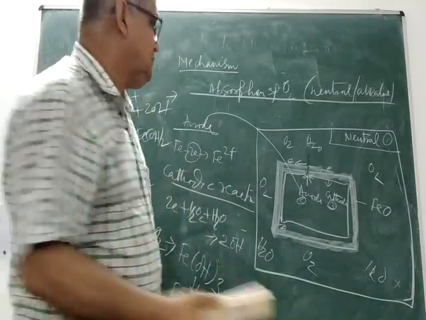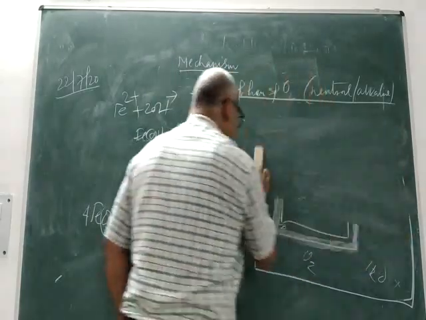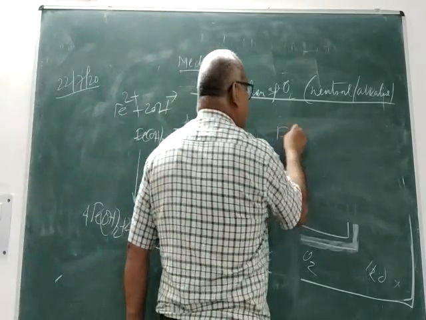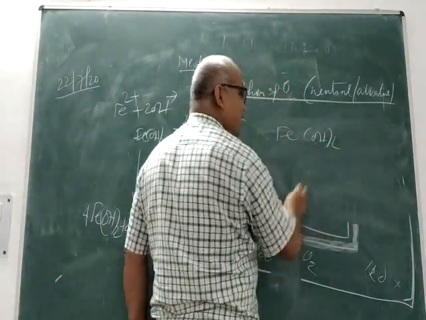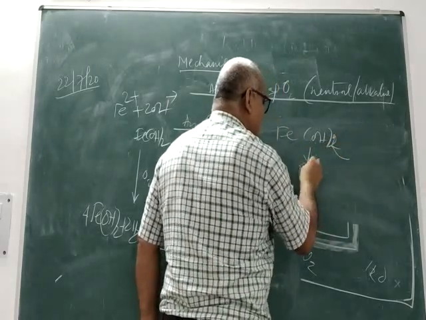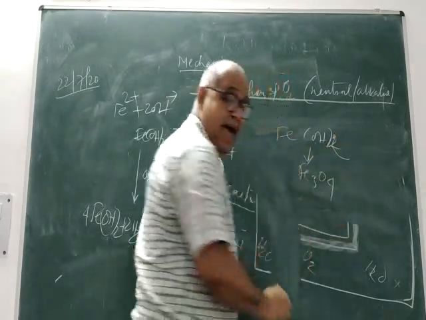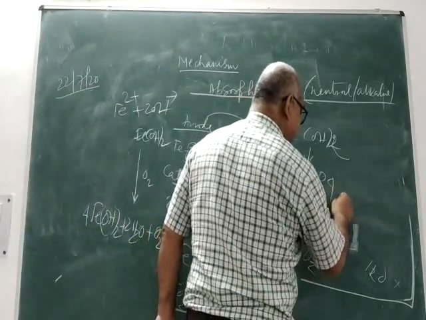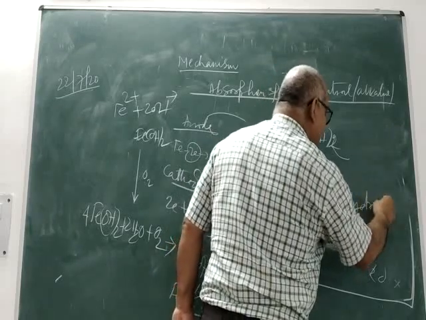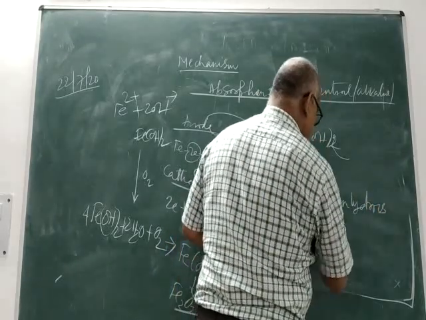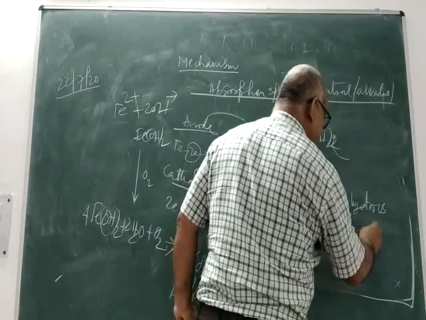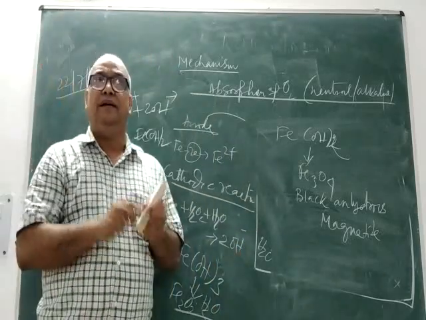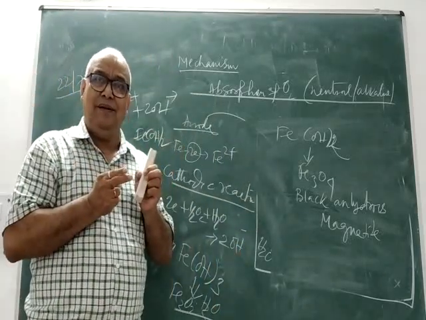And if oxygen is limited, Fe(OH)2, if it is not further oxidized, then it will correspond to Fe3O4, and this is known as black anhydrous magnetite. Black anhydrous magnetite.